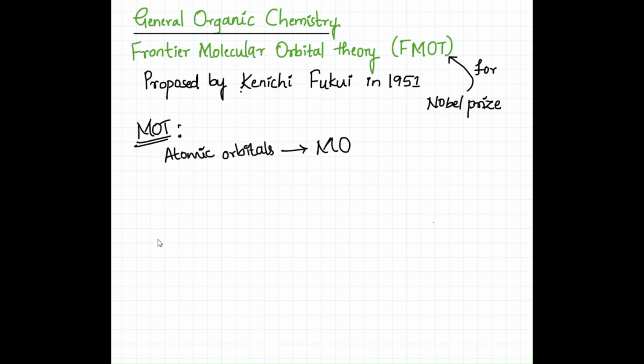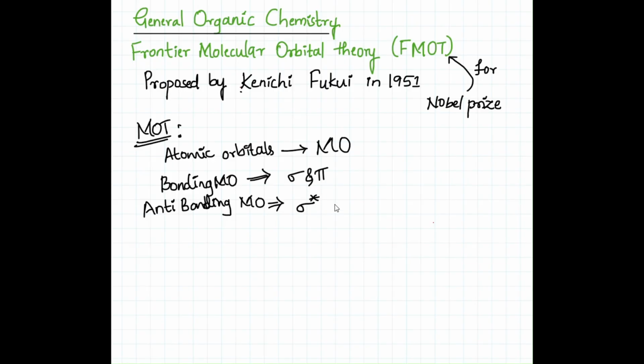We also know that there are two types of molecular orbitals. One is bonding molecular orbital, and another one is anti-bonding molecular orbital. In bonding molecular orbitals, there are sigma and pi. In anti-bonding molecular orbitals, sigma star and pi star.